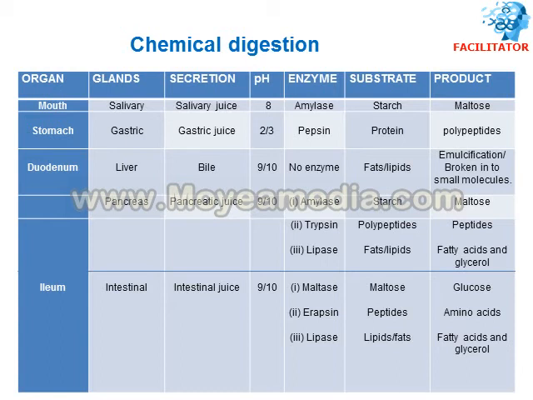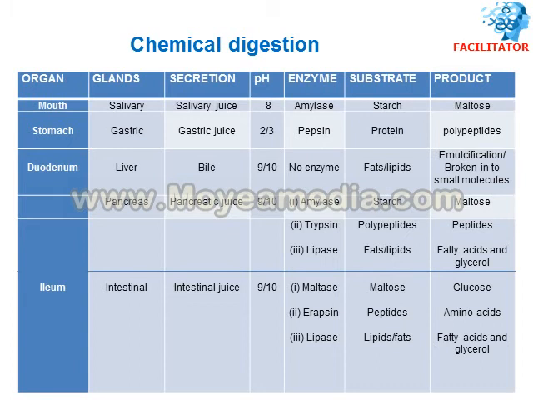And the next organ is the duodenum. The duodenum, which is a U-shaped tubular structure, is attached by two glands. One is the liver, the other one is the pancreas. First let us see how the liver is helping in chemical digestion of the food.